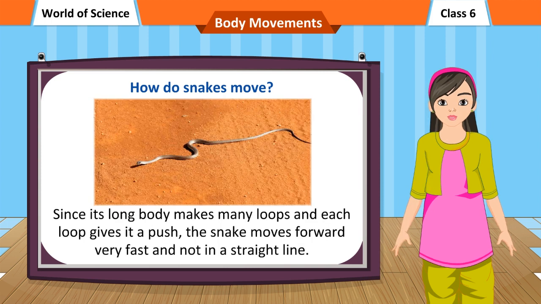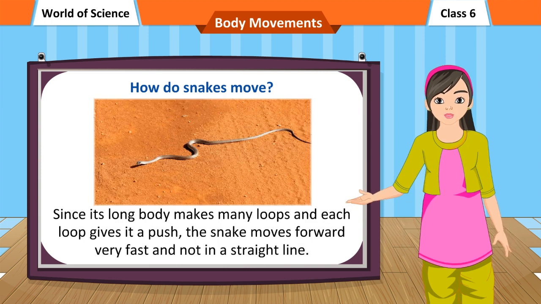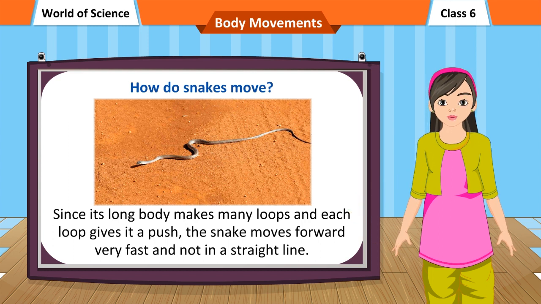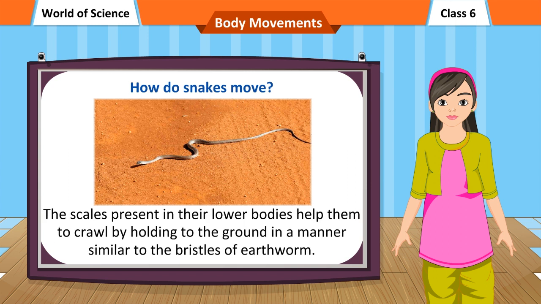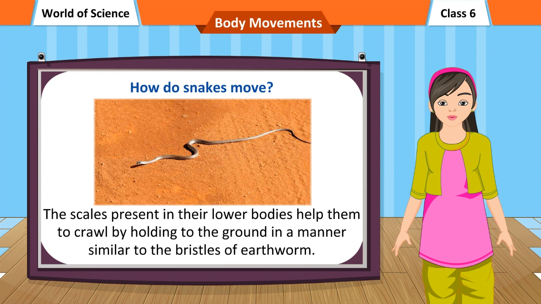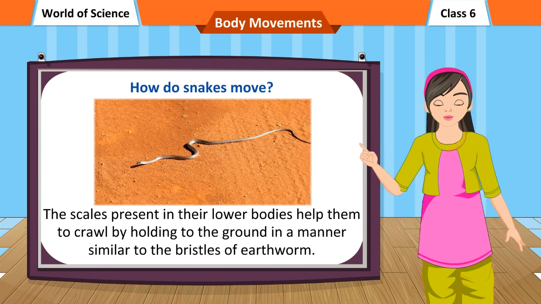Since its long body makes many loops and each loop gives it a push, the snake moves forward very fast and not in a straight line. The scales present in their lower bodies help them to crawl by holding to the ground in a manner similar to the bristles of an earthworm.